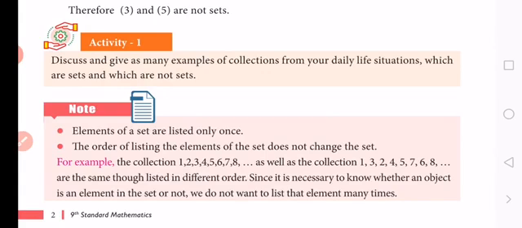And another one, the collection of districts in Tamil Nadu. So you know how many districts are in Tamil Nadu? 35, 36, now 36. So we want to write all the district names in Tamil Nadu. These districts are all well defined.